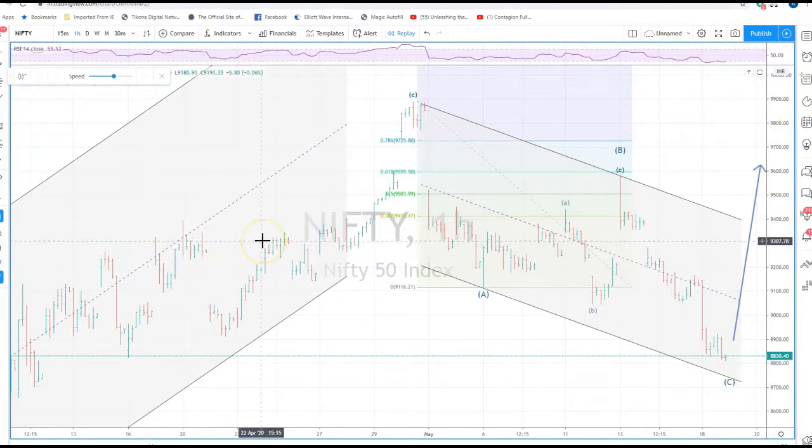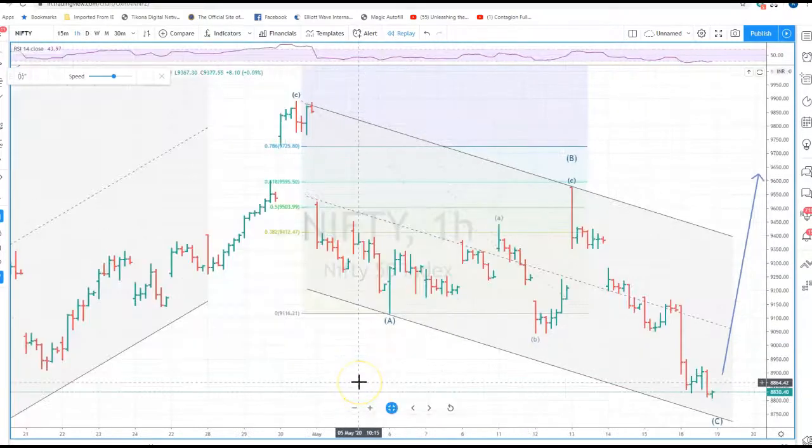So this is where we stand with the Nifty, and tomorrow's trading and the day after is most likely to shed more light on this matter. Till then, we have to see what happens.